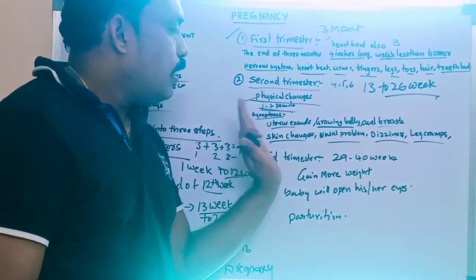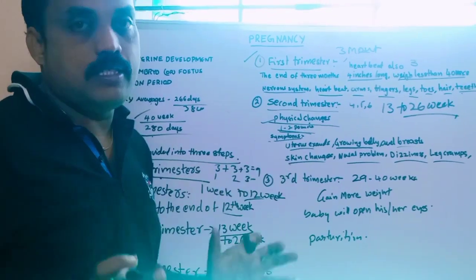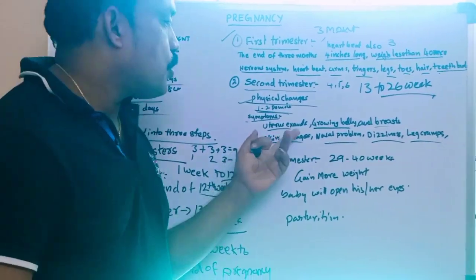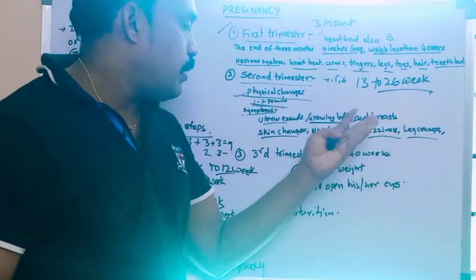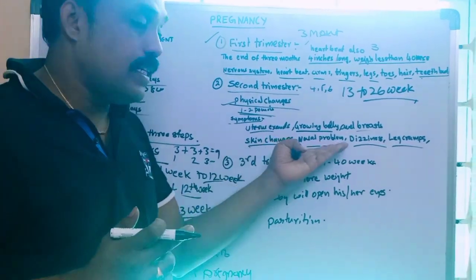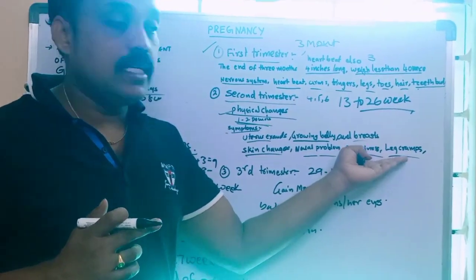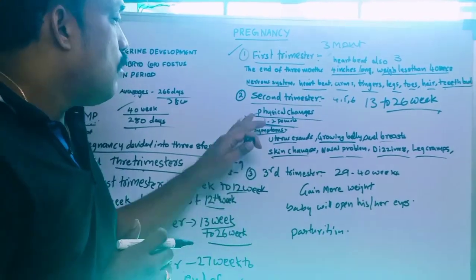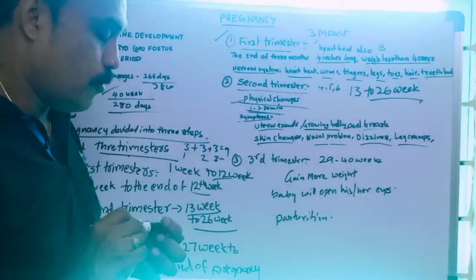In a pregnant lady, a lot of changes occur, and symptoms also. The uterus expands, growing belly and breasts, skin changes, nausea problems, dizziness, and also leg cramps. We also observe these in the second trimester in pregnant women.